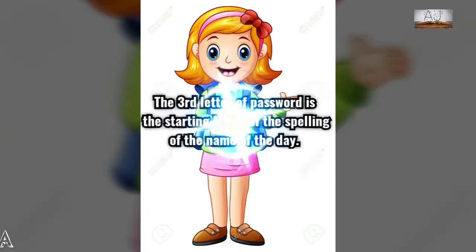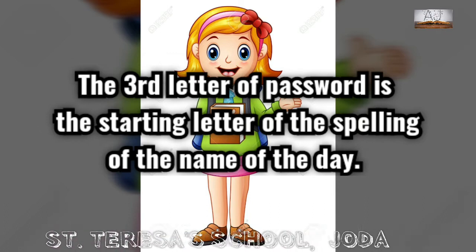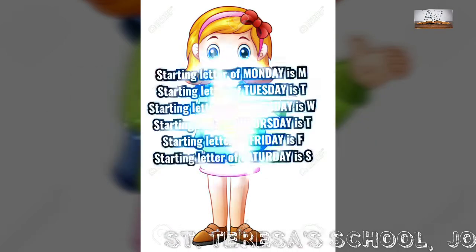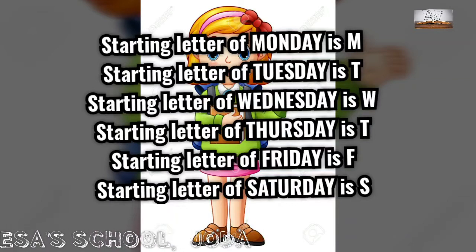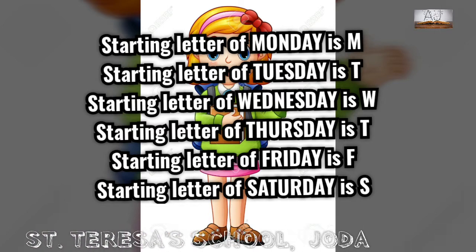10th from F is O for Friday and so on. The third letter of the password is the starting letter of the spelling of the name of the day. The starting letter of the spelling of the name of the day will give us the third letter of the password. Like the starting letter for Monday is M, for Tuesday T, Wednesday W, Thursday T, Friday F, Saturday is S.